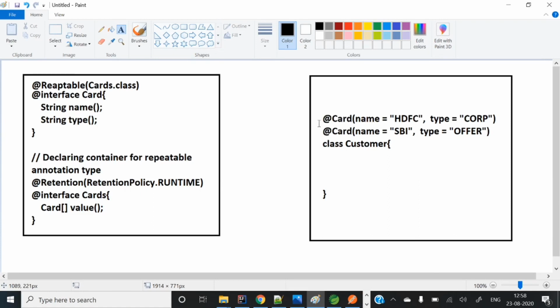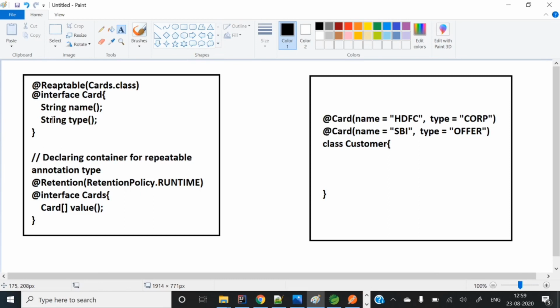But in Java 8, there is a feature known as @Repeatable annotations. With the help of that, you can place custom annotations multiple times. Here you can see this @Card annotation that we have defined: @interface Card, with String name and String type. Here you can see @Repeatable(Card.class). This @Repeatable is a newly introduced annotation so that you can repeat your annotations multiple times.